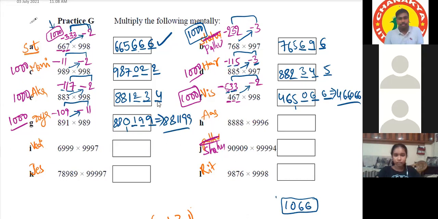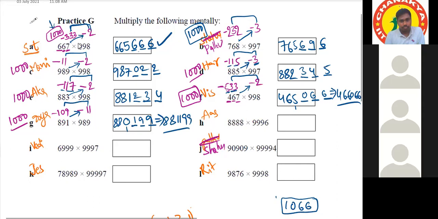Then Ashrita. Sir, the base is 10,000. Okay. So the difference between 10,000 and 8,888 is 1112. 1112. Correct. And the difference for the other number is 4, sir here. Okay.